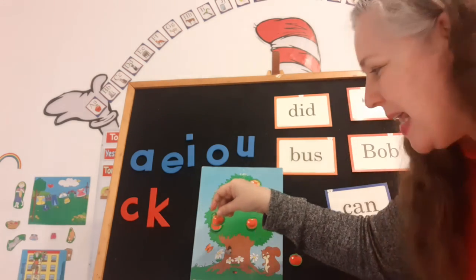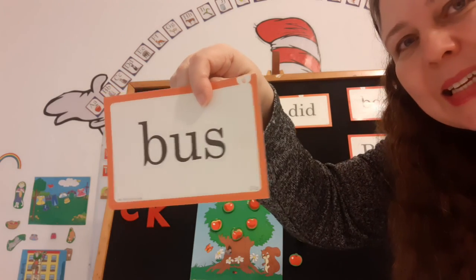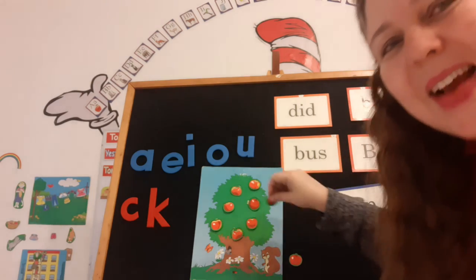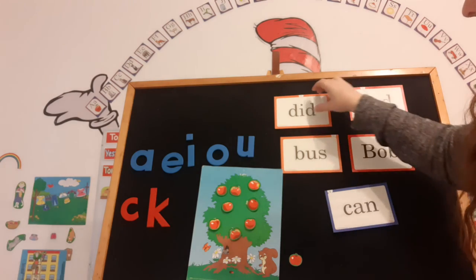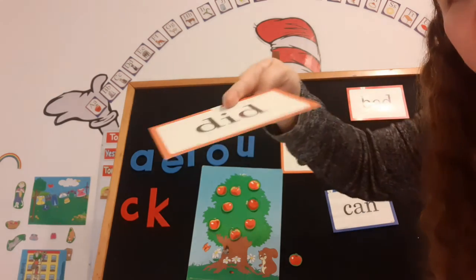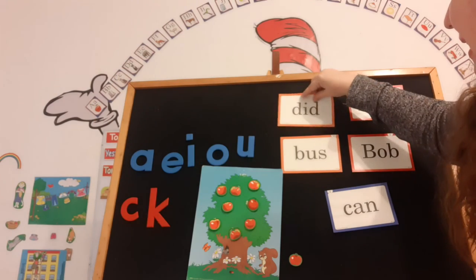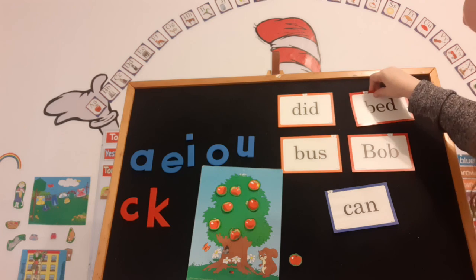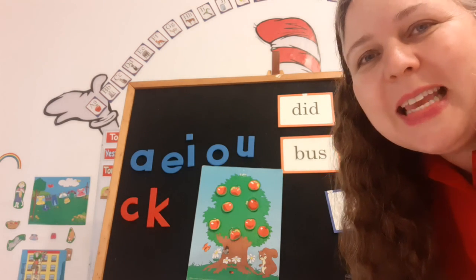You guys are amazing. Okay, are you ready? Here's another word. What does it say? Bus. That's right. We get to put another apple on the tree. Okay, and now we're going to say 2 words, and then we'll put another apple on the tree. What does this say? Did. That's right. And the last one, can you read it for me? Bed. Good, we get to put the last apple on the tree. Thank you so much. That was a super fun game.